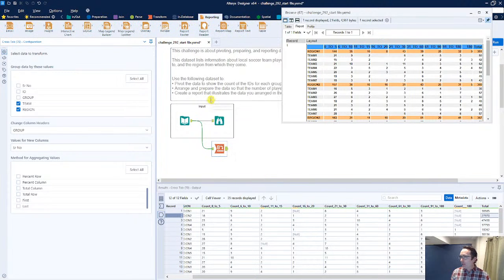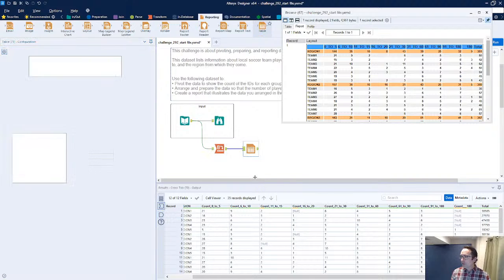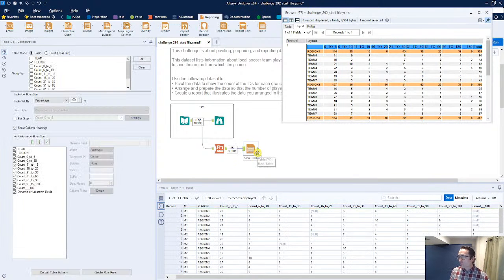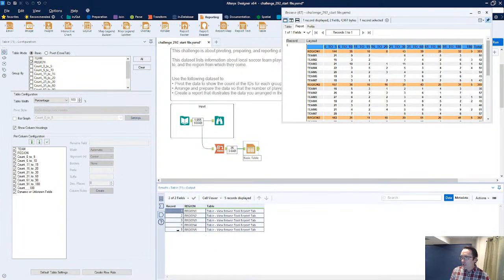I'm going to go into the reporting category here, and let's go ahead and begin with a table. Now in this case, we do have grouping options for the table. So we can see that we've got a group for the region. Now what that's going to do is give us a separate bit of info for that region. Now before going any further, once again, just Control R to run the workflow. I want to see that we've got all of these different regions in all of these different tables.